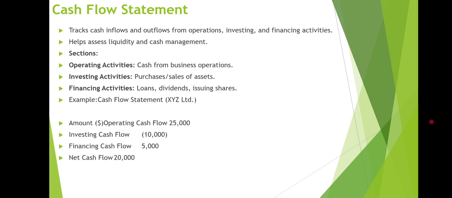Next statement we have is the cash flow statement. It tracks cash inflows and outflows from operating, investing, and financing activities. It helps in assessing liquidity and cash management. First we have operating activities, second investing activities, third financing activities. Operating activities include cash from business operations, investing activities include purchases and sales of assets, and financing activities include loans, dividends, and issuing shares.